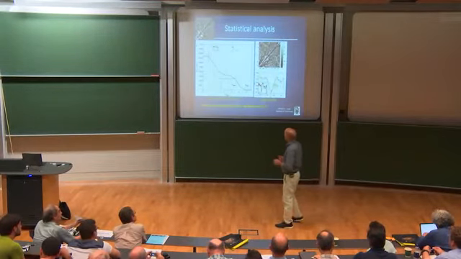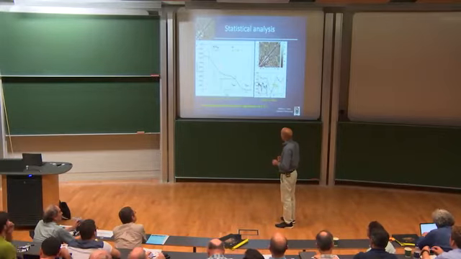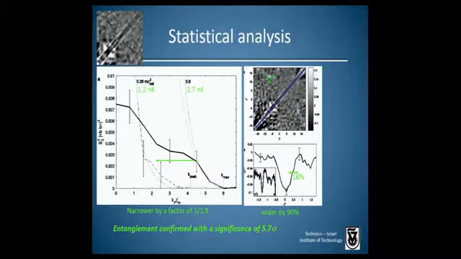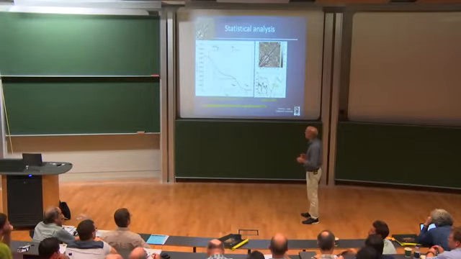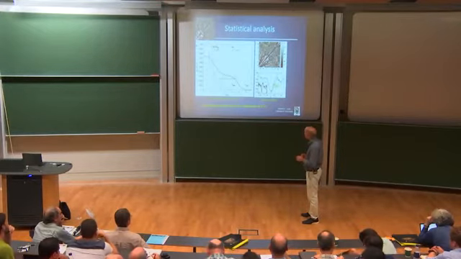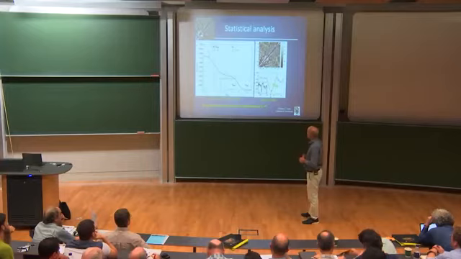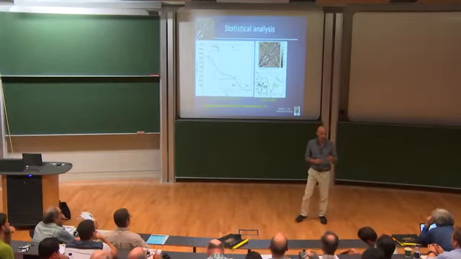Another case we could consider is perhaps this spectrum of correlations is actually much narrower due to noise. So that would imply, since this is the Fourier transform of this band, that this band is actually much wider. It appears to the eye to be narrow, but maybe it's actually much wider. So here's the profile of this band. With the statistical error bars on the band, the width is determined plus or minus 16%, but it would need to be wider by 90% in order to bring this curve all the way over to here. So the entanglement is confirmed with a significance of 5.7 standard deviations.